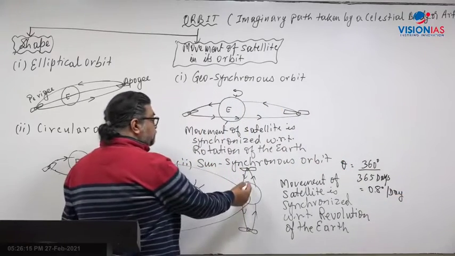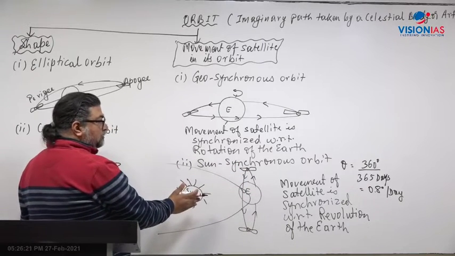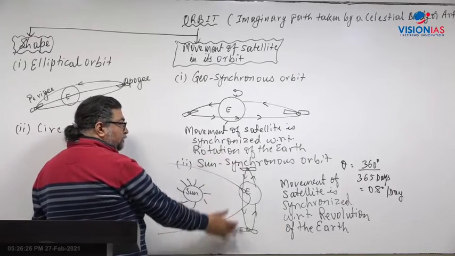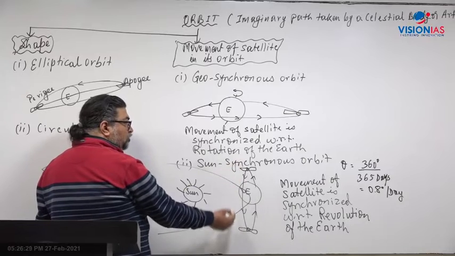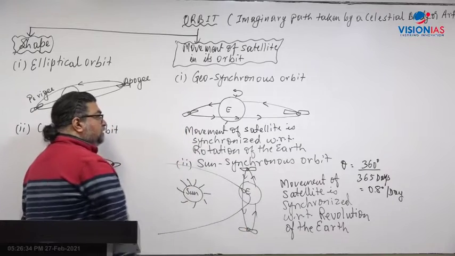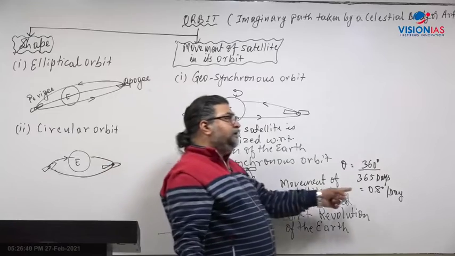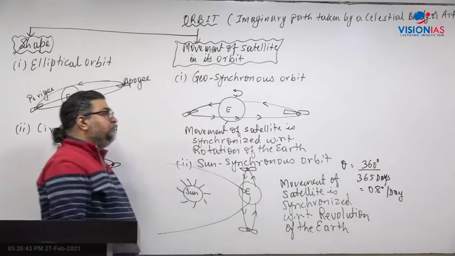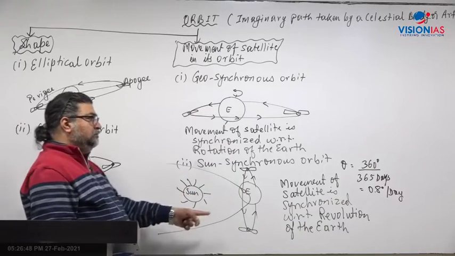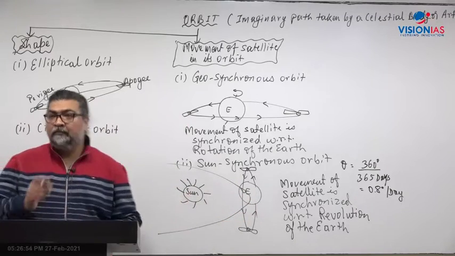That means the satellite's orbital plane makes an angle with the sun, and that changes, that rotates. I am talking about the plane of the orbit. This is the plane of the orbit. The satellite which goes from north to south in polar orbit has this plane of the orbit, and that keeps on rotating as the Earth revolves around the sun. So almost 0.8 degree per day there is a tilt of the polar orbital plane as the Earth revolves around the sun. This is what is called a sun synchronous polar orbit, SSPO.